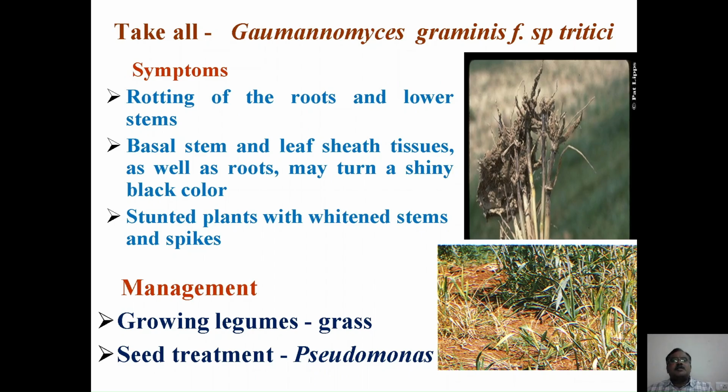The next important disease is take-all disease, which is caused by Gaeumannomyces graminis f. sp. tritici. Initially it causes rotting of the roots as well as the basal or lower portion of the stem. This basal portion of the stem, the leaf sheath tissues and the roots may turn shiny black in color due to the infection. The affected plants are stunted in growth, with whitened stems as well as spikes.